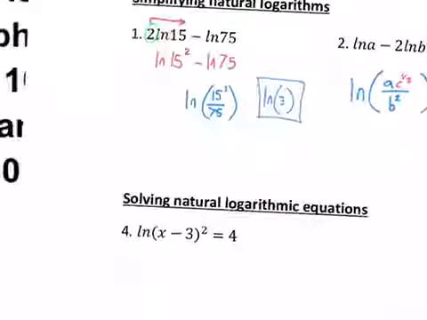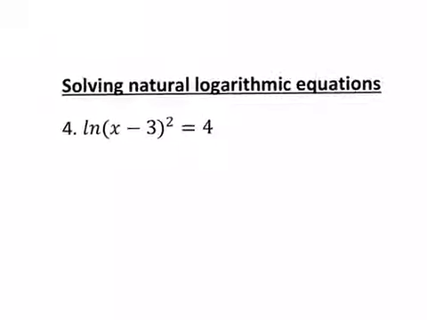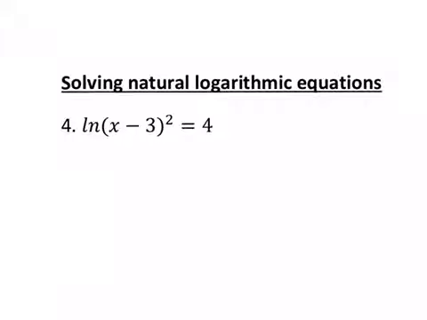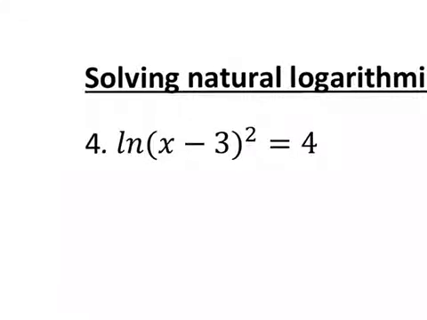So let's check out solving natural log equations. Now this is going to be no different than loop and swoop, except the key thing to remember now is that we have a base of e, so it's going to involve some calculator typing activity. Now there's 2 options of how we could do this. I could go ahead and loop and swoop and set it up equal to x minus 3 squared.